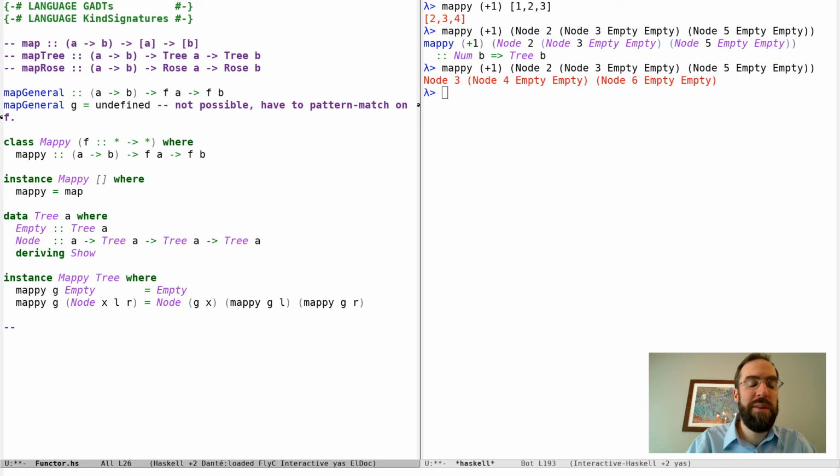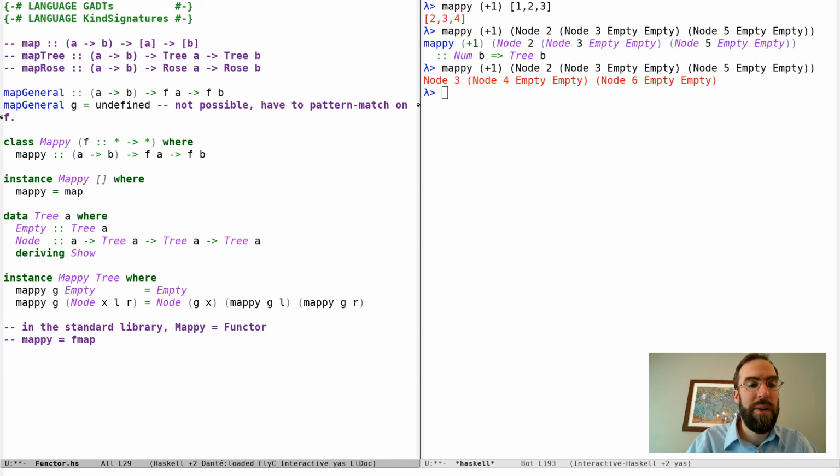So this mappy class in the standard library is called Functor. This is actually a name that comes from the branch of math called category theory, which you don't need to understand in order to use this class, but this is an instance of a much more general kind of pattern. And the mappy function in the standard library is called fmap. I suppose the F is for functor. Really, I think it should have been called just map, and the list map should be called list map or something, but oh well.